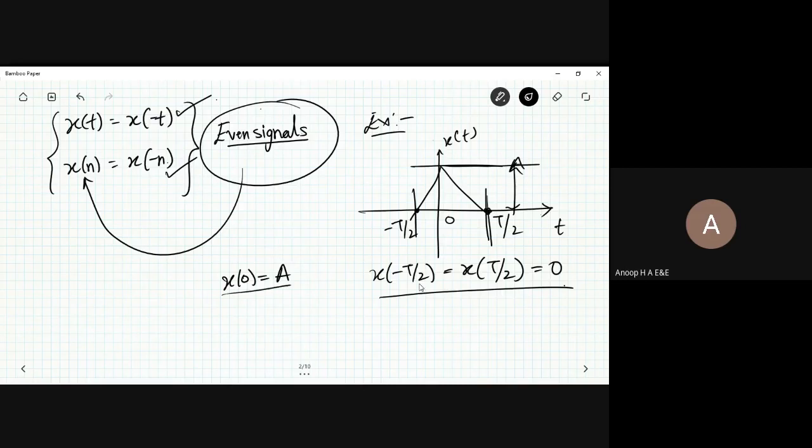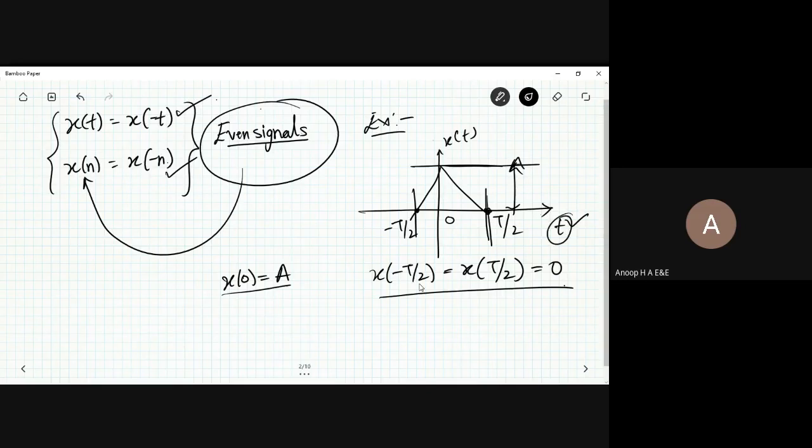Now I'll replace t with minus t. This is how we go about it for a continuous time signal, where it is small t.